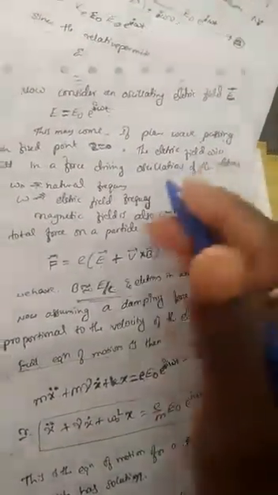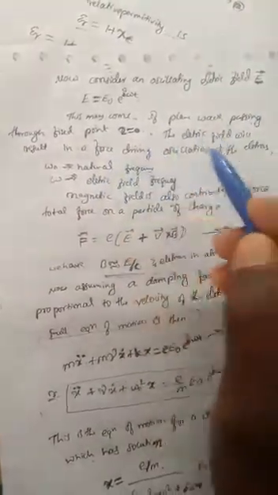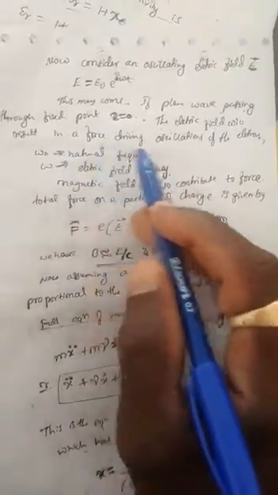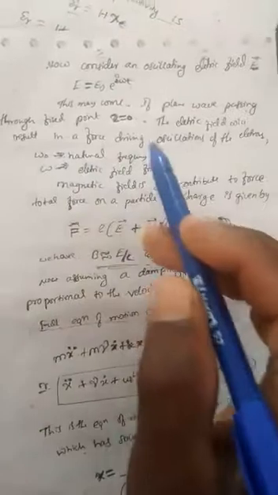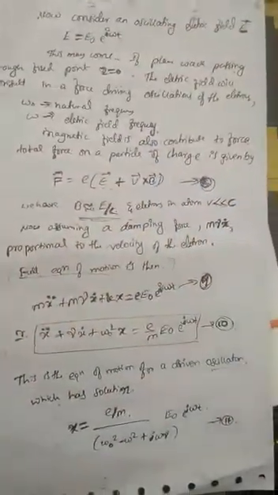Now we consider the oscillating electric field, that is E equals E naught e power i omega t. This may come from a plane wave passing through a fixed point, that is z equals 0. The electric field will then be the force driving the oscillation of the electrons, and omega naught is the natural frequency. We apply the driving force when the driving frequency is omega, the frequency of the electric field.